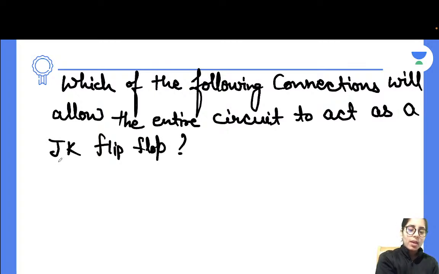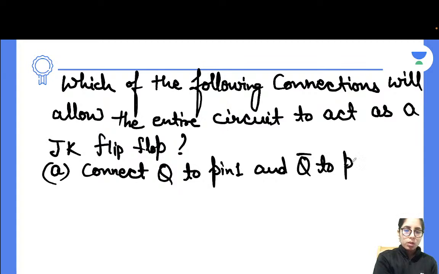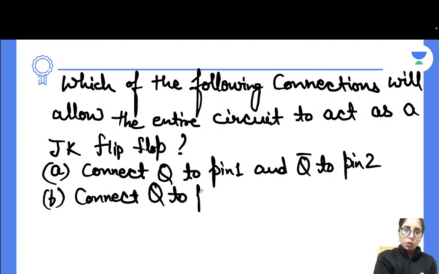And the options they have given are: connect Q to pin 1 and Q bar to pin 2. The next one is connect Q to pin 2 and Q bar to pin 1.